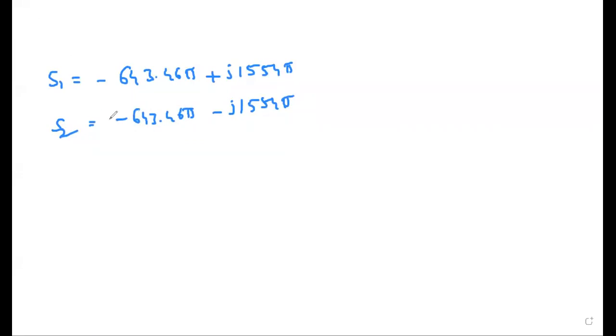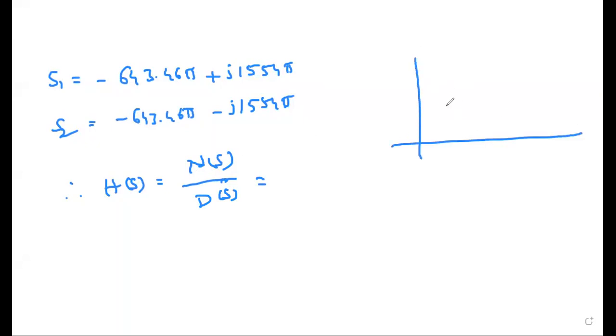After substitution, you will get these two pole values. Therefore, what is the H of s? H of s will have some numerator and some denominator, right? So it is not like the Butterworth filter, where we say only poles are present and no numerator. Still, there is a numerator because the magnitude response is oscillating like this. So the numerator will also be there in the pass band.